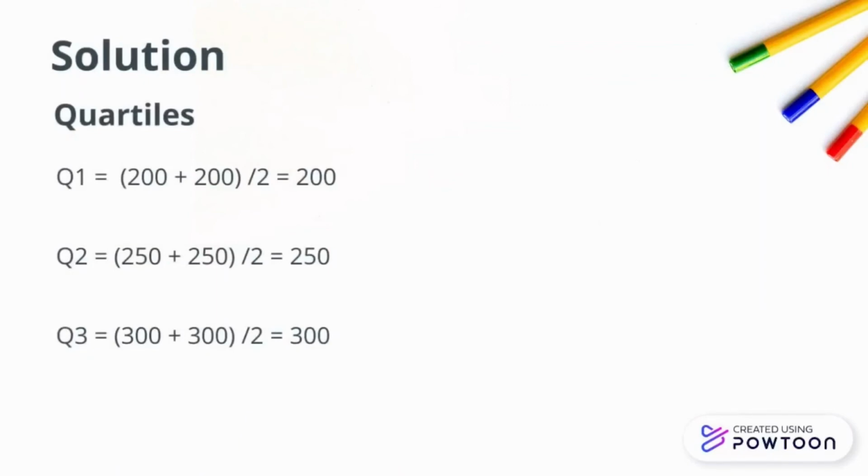So for quartile 1, the value stays at the third place. So I got 200. Then we add the value after the third, which is the fourth, and I get 200 plus 200. Same for quartile 2 and quartile 3. Quartile 2 stays at the 6th place and quartile 3 stays at the 9th place.